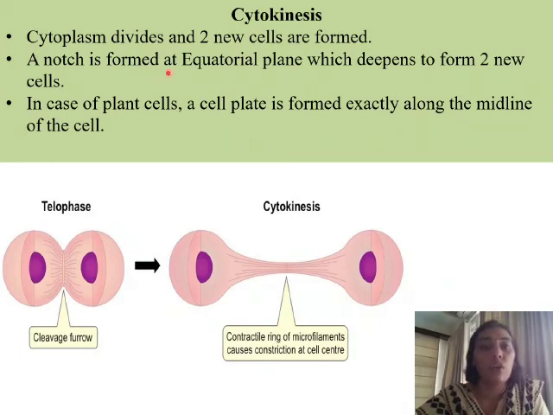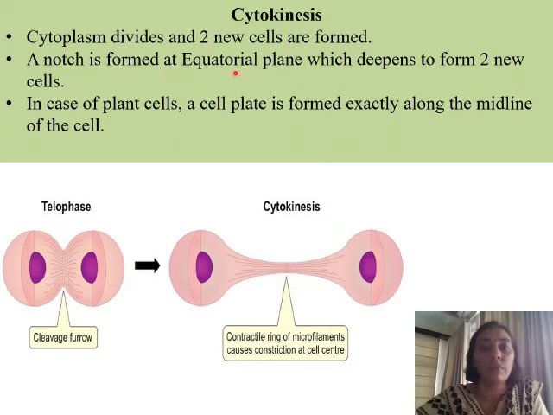A notch is formed at the equatorial plane which deepens to form two new cells. So finally, when the cytoplasmic division is over, the notch starts becoming deeper and deeper. The notch is the same, that is the cleavage furrow, and it keeps becoming deeper and deeper. Here you can see that the notch has become highly deepened, and you can find now that the cell would be dividing into two from here.